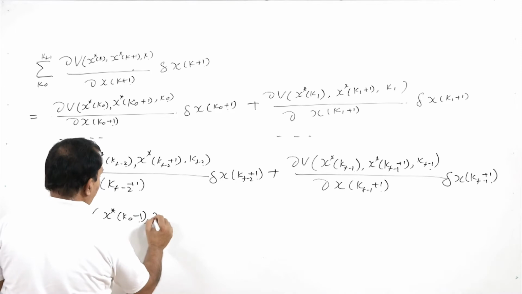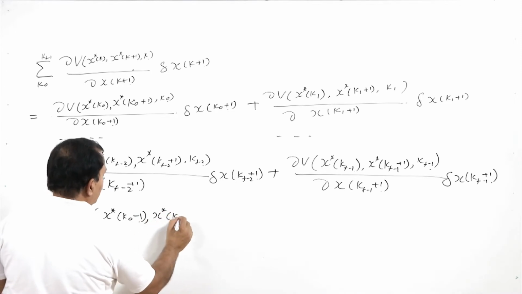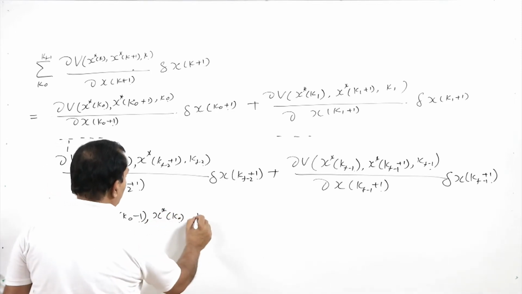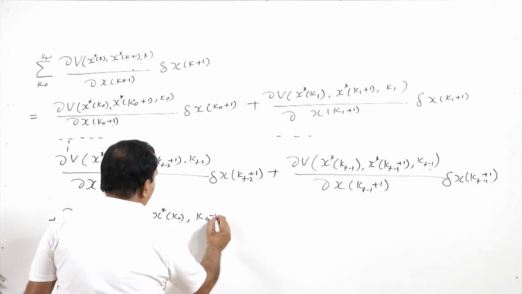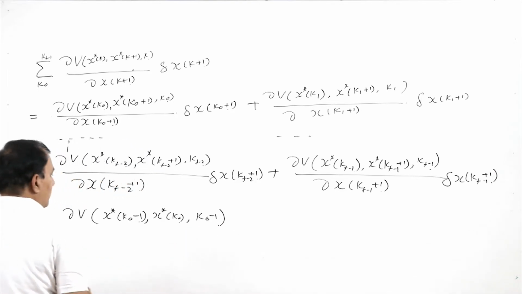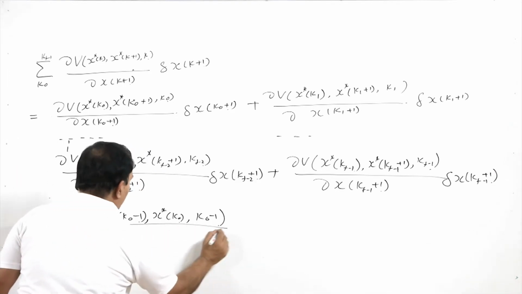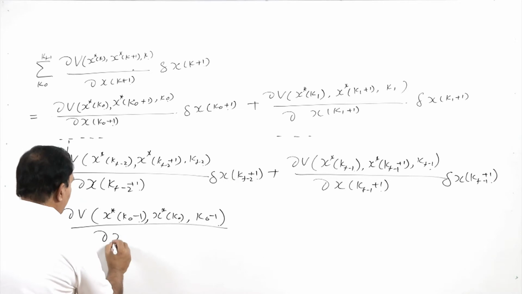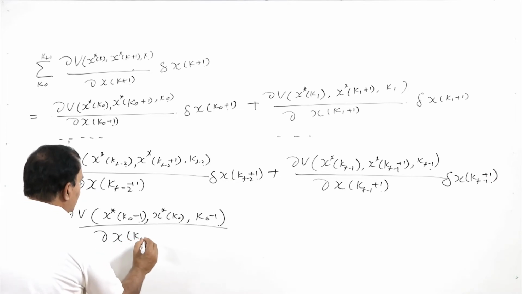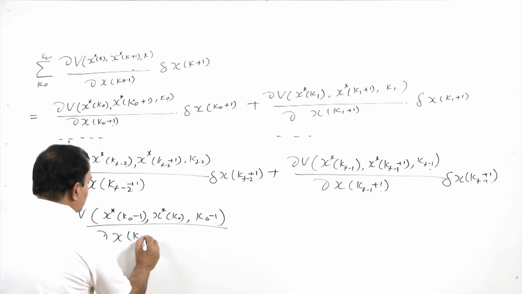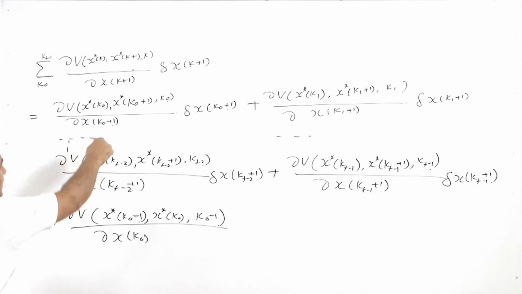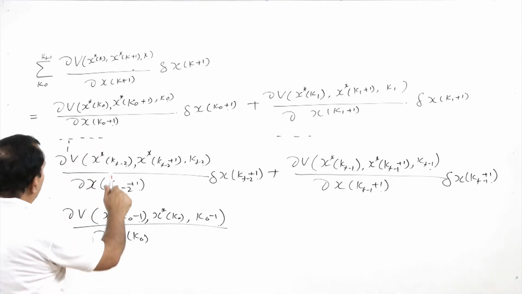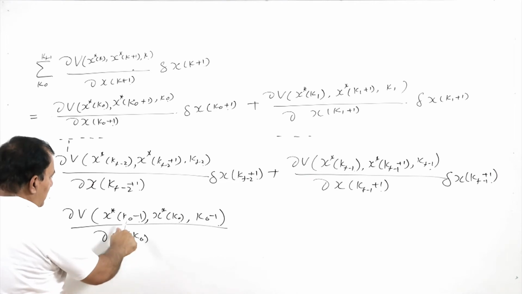As per this, next will be x star of k 0 minus 1, del x of k 0, because we have to take the k 0 minus 1.